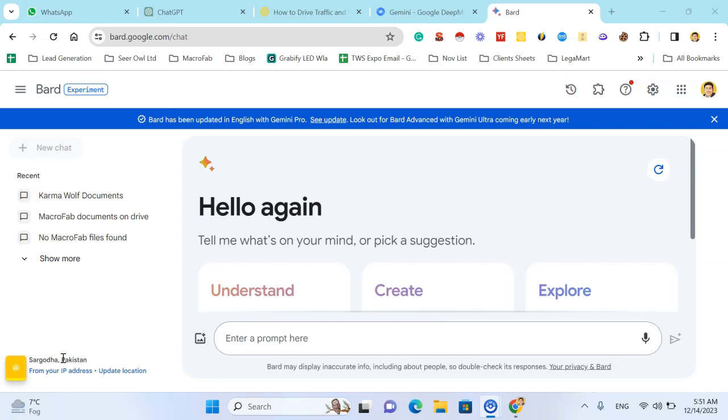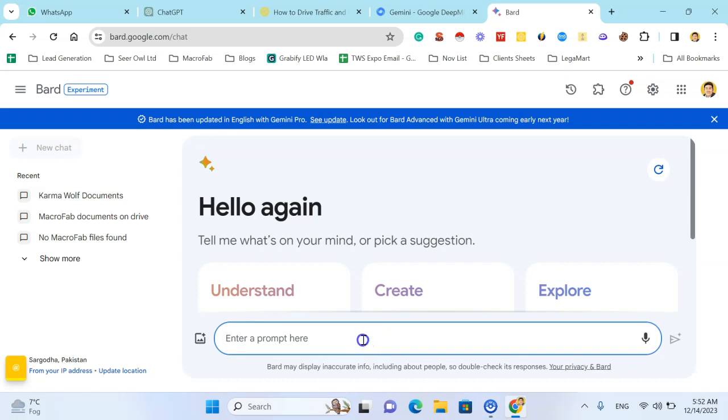Today we will learn how to use bird.google.com, the Bird AI, for making a content brief. For this purpose, I'm using this bird.google.